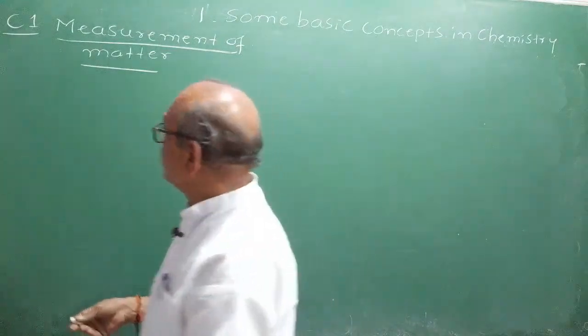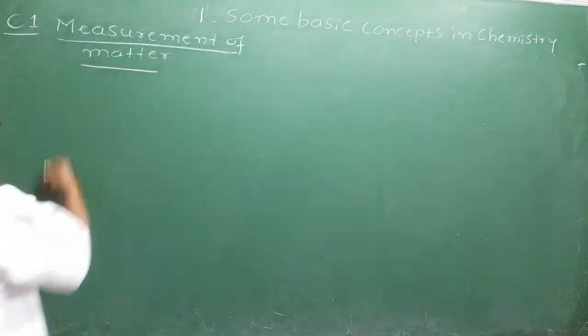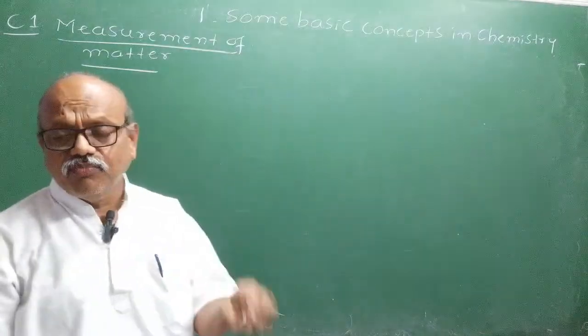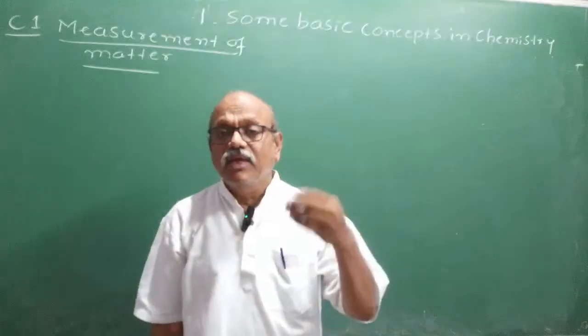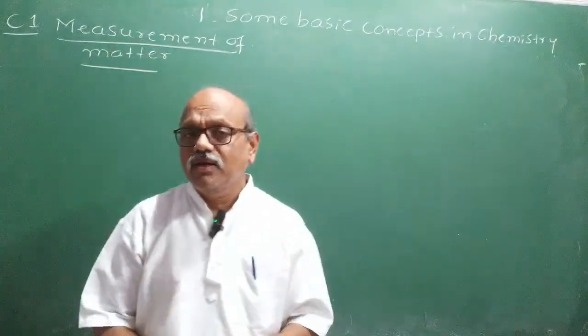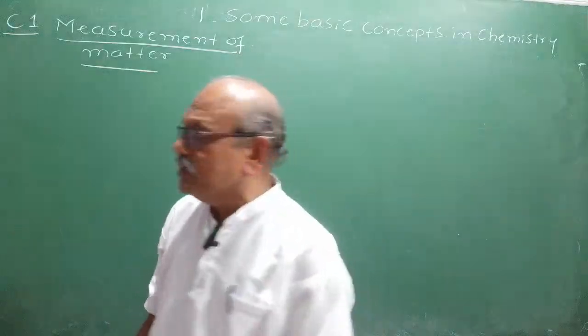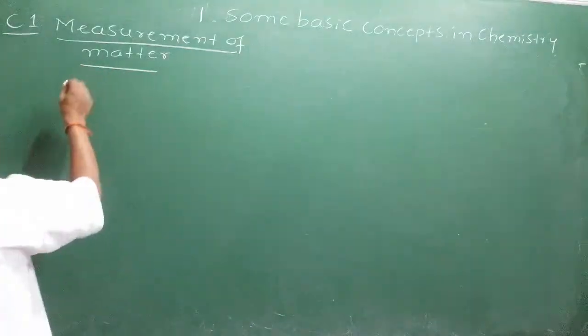Now after this first topic, the syllabus starts with the laws of chemical combination, atomic mass, molecular mass, calculation of molecular mass, then empirical formula, molecular formula, percentage composition, stoichiometry. That total thing is called stoichiometry, and laws of chemical combination.